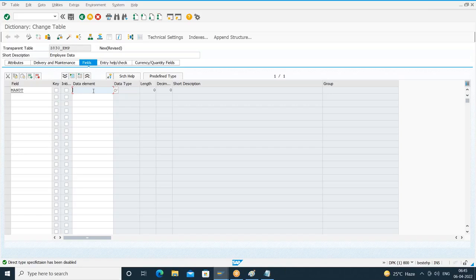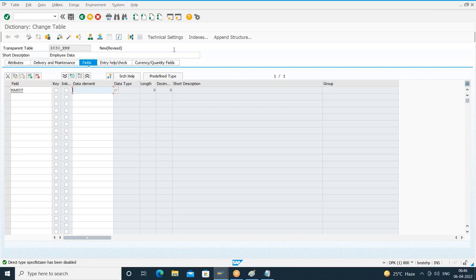Understood? That description will appear automatically wherever that particular data element is referred.